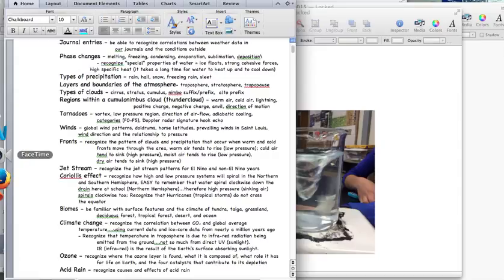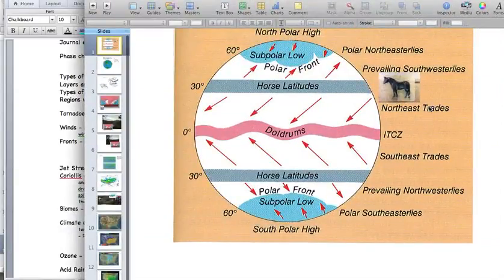All right, wind patterns. I would like for you to be familiar with the wind patterns that we see around our globe. Let's kind of start there. So remember, around our equator is not much wind. The doldrums, that's the Intertropical Convergence Zone. And really, the convergence means these northeast trade winds and these southeast trade winds kind of cancel out. So that's why this is a calm region here.